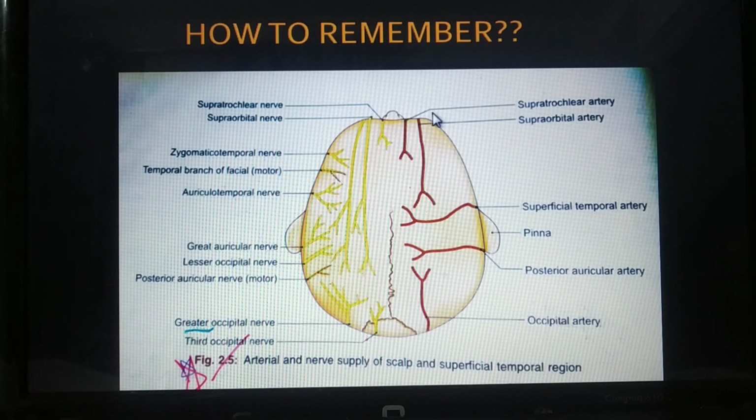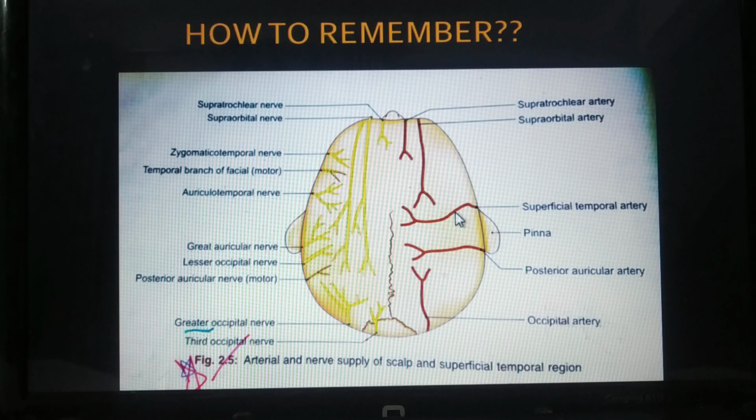Next, I can easily remember this: from here it will be supratrochlear, and here from the orbit, it is supraorbital artery. So both are supra, one is trochlear, the other is orbital. Then remember the ear is present over here.